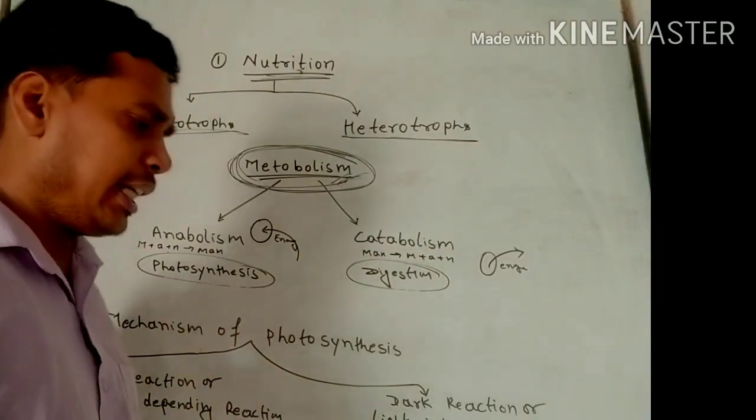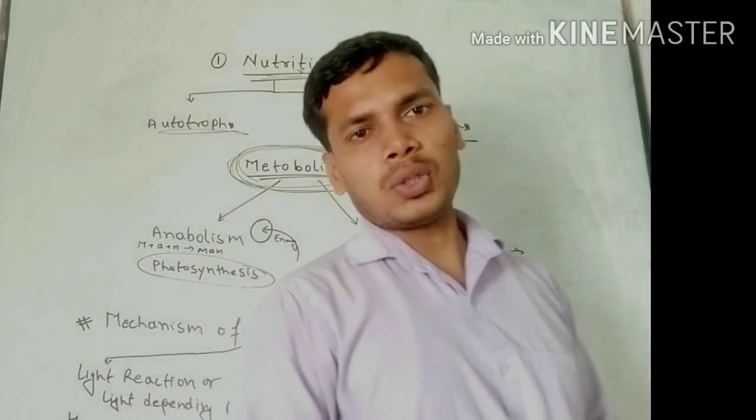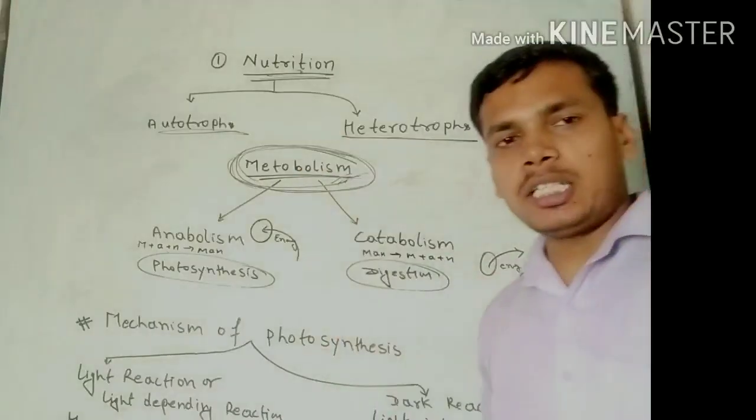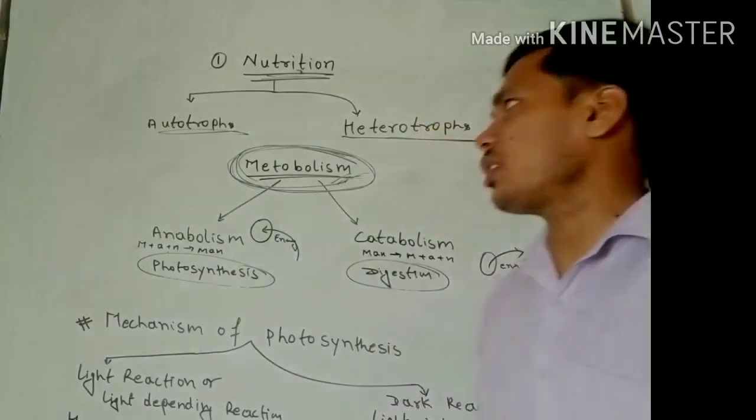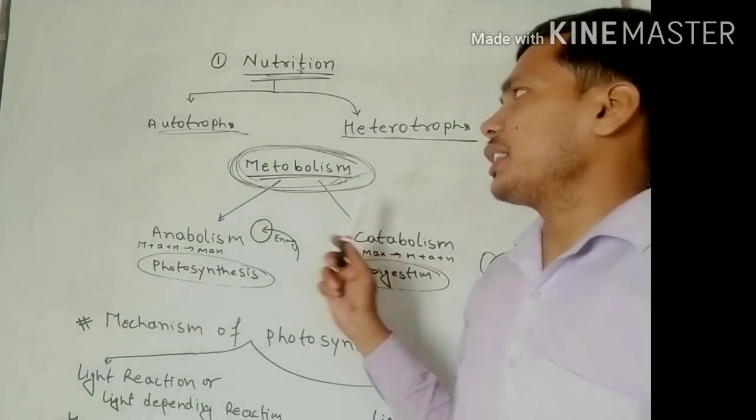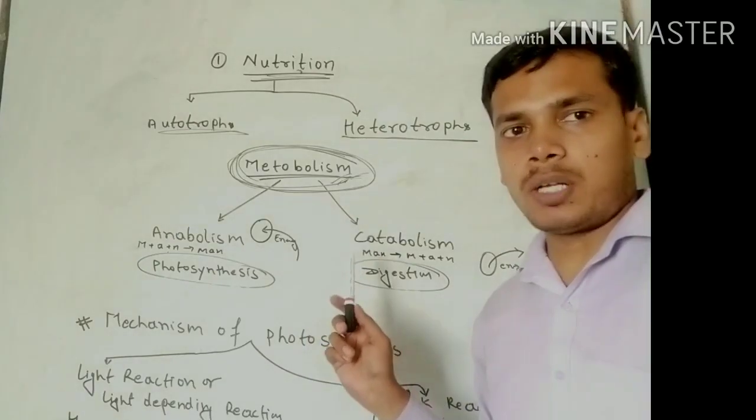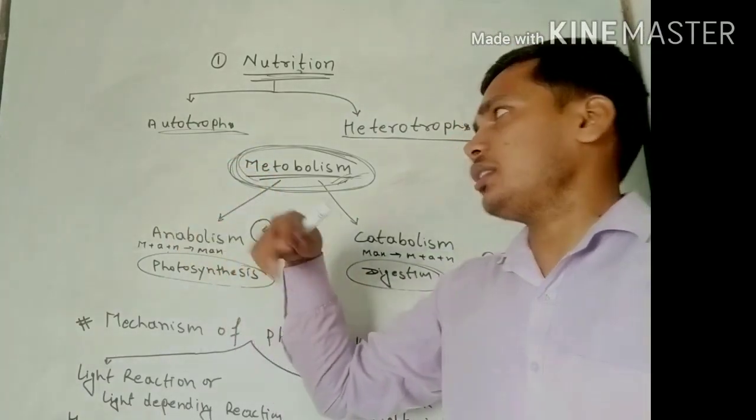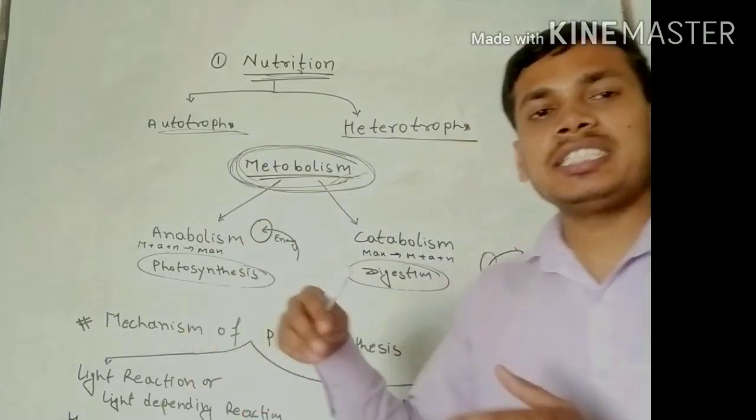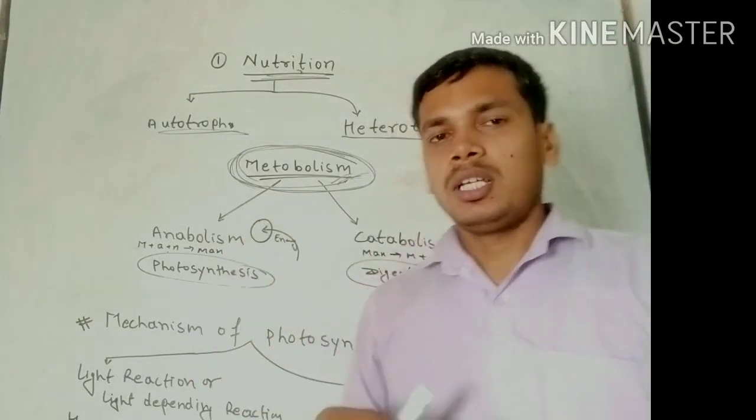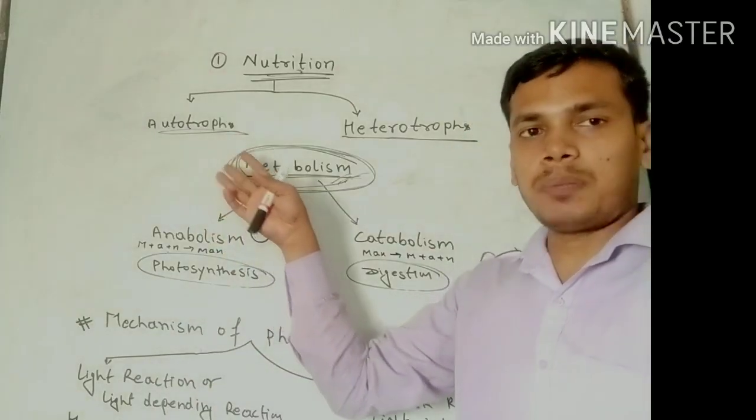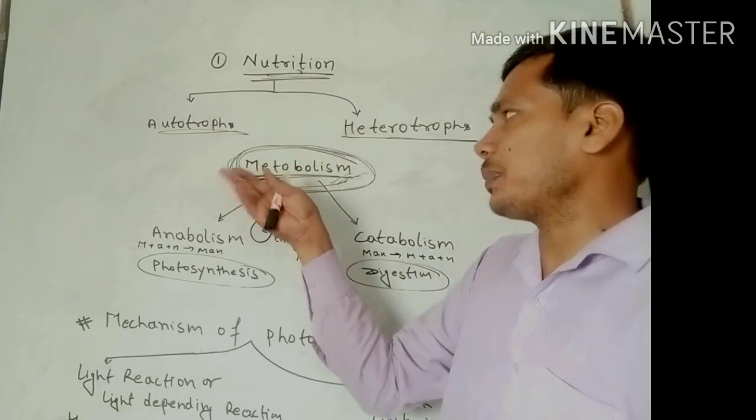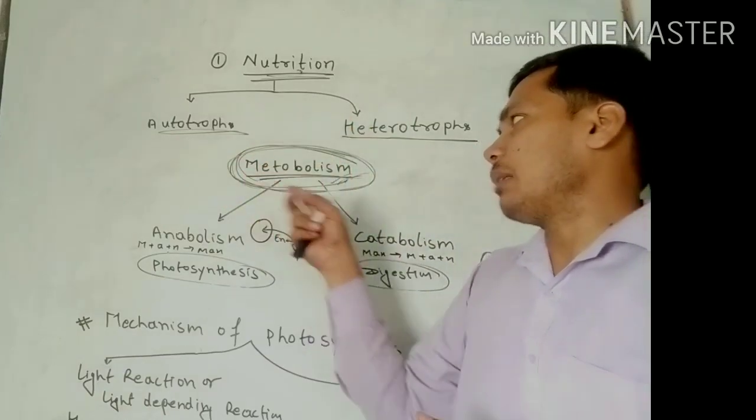So again, nutrition is the taking of nutrients and their utilization. There are two types of nutrition: autotrophic nutrition and heterotrophic nutrition. Autotrophic nutrition is the independent mode of nutrition. All green plants perform autotrophic nutrition. Heterotrophic nutrition depends on the autotroph. Nutrition occurs in the metabolism process. The metabolism process is a chemical process.